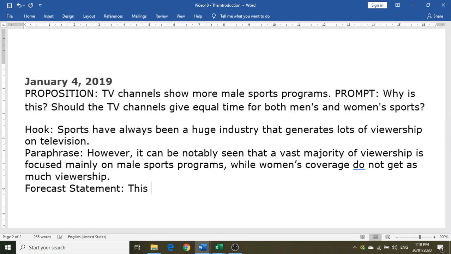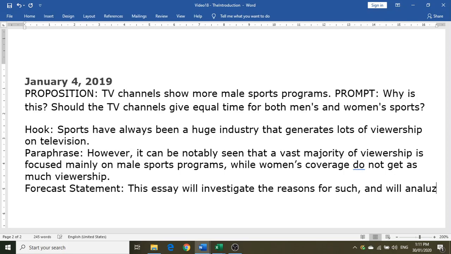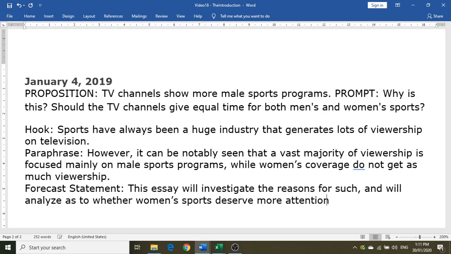This essay will investigate the reasons for such and will analyze as to whether women's sports deserve more attention than their counterpart gender.